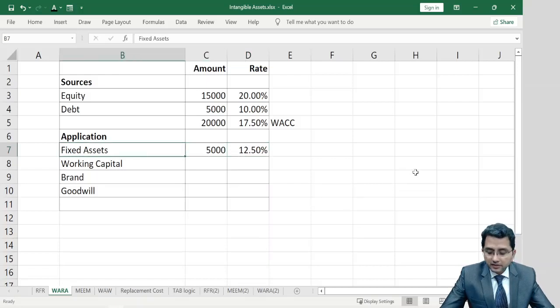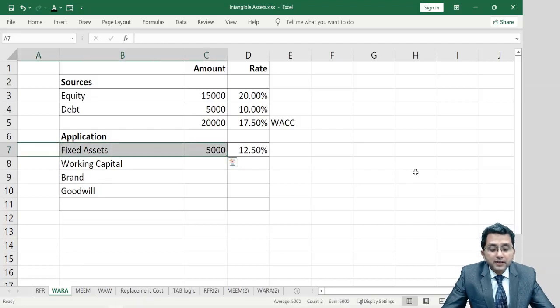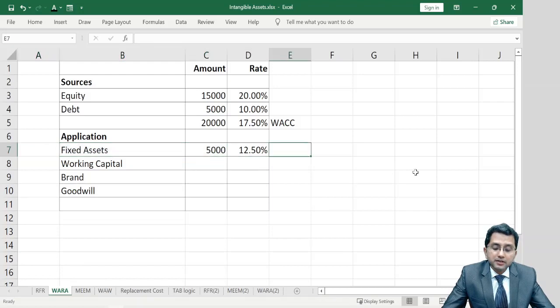The kind of fixed asset the company is using are also available on lease in the market: land, building, plant, machinery, furniture, fixture, vehicles. Those kind of fixed assets are available on lease also, and the lessor charges a rate of 12.5% to calculate the lease rent. So I can say that yeah, 12.5% is suitable rate.